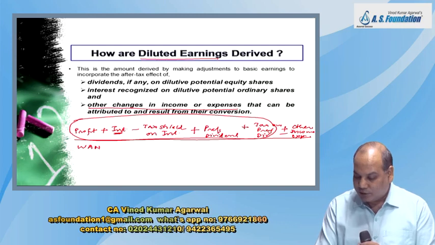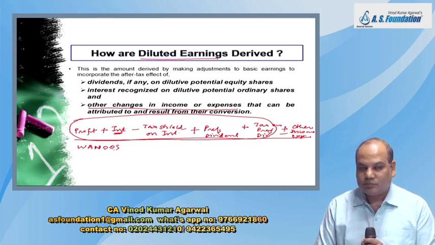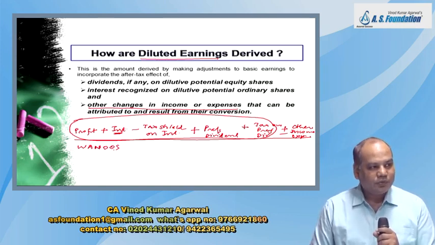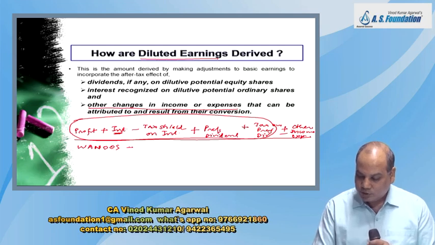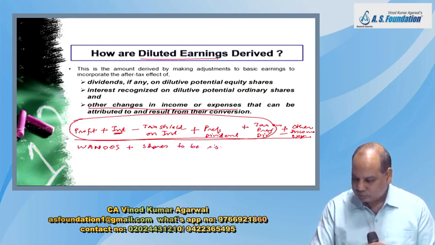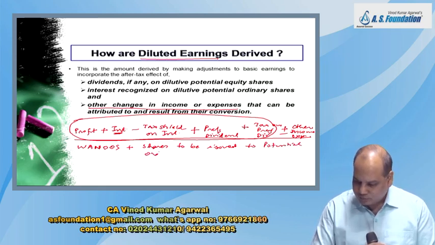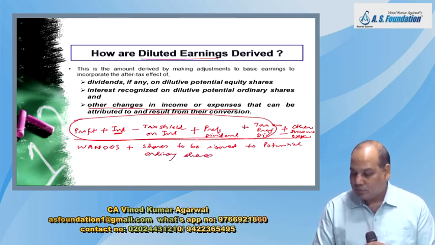So first I will write weighted average number of ordinary share, WANOOS, and then you have to write down shares to be issued to potential ordinary shares. Okay.